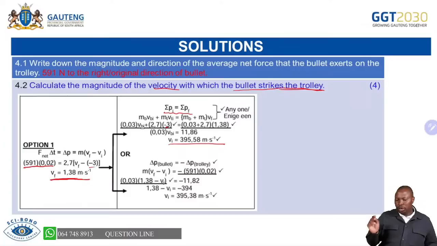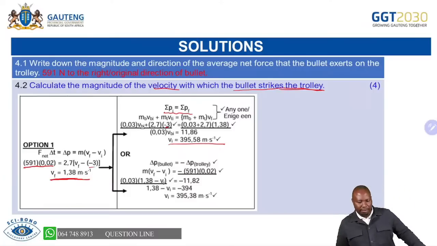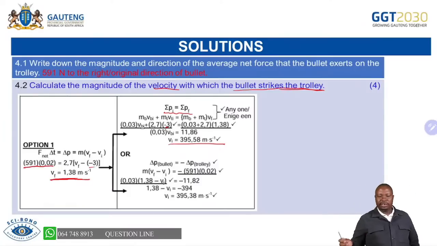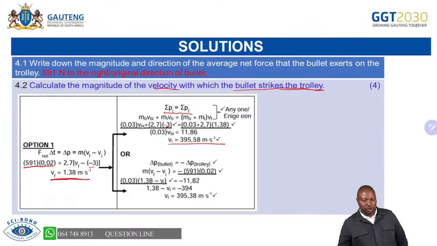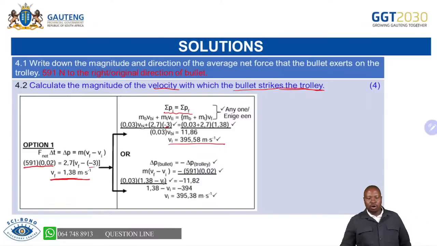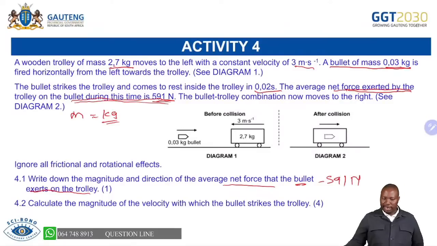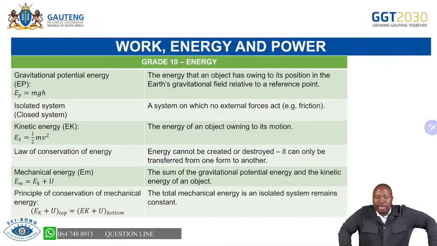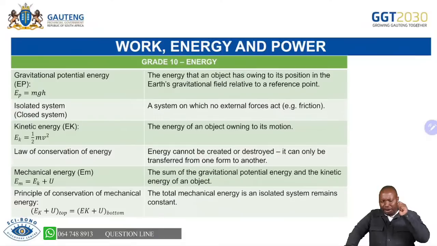You can use that method, or you can calculate the change in momentum of the bullet, which equals the change in momentum of the trolley. Those two give you the same answer, which is an initial velocity of 395.38 meters per second.